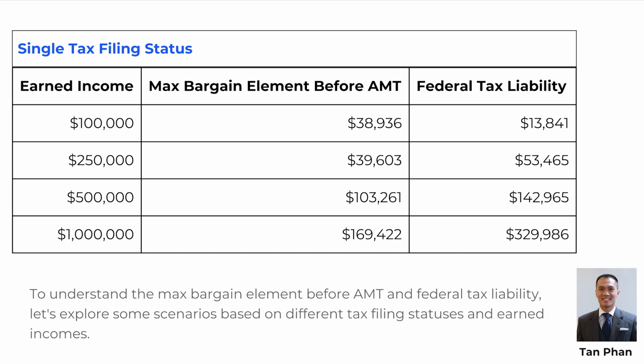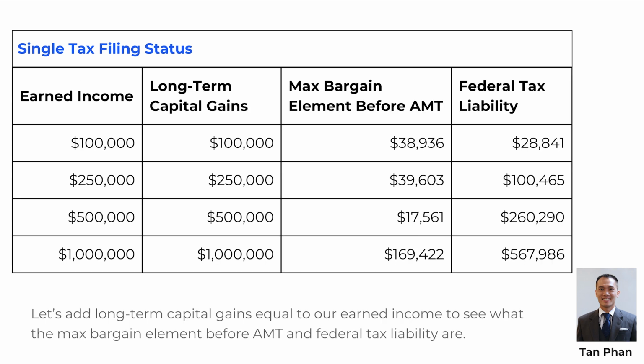Earned income $1 million, max bargain element before AMT $169,422, federal tax liability $329,986. Let's add long-term capital gains equal to our earned income to see what the bargain element before AMT and federal tax liability are. Single tax filing status, earned income $100,000. Long-term capital gains, $100,000. Max bargain element before AMT, $38,936. Federal tax liability,